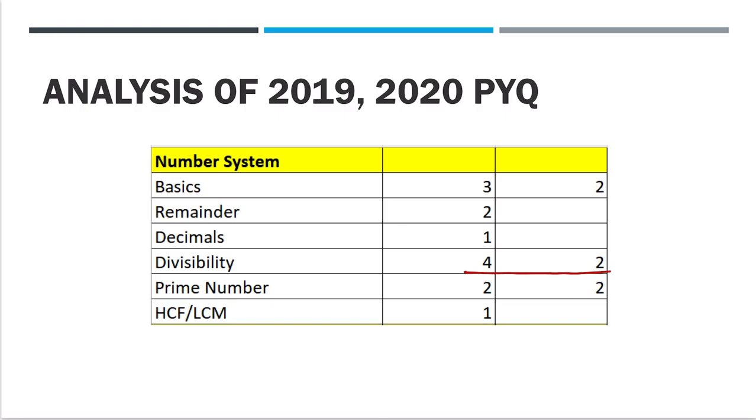Okay, first thing, what is the association of a topic remainder with this topic? So whenever we have a zero remainder, that means it is completely divisible. So that is where this divisibility comes in. So if we say a number is divisible by 2, there will not be any remainder. So if they ask you what is the remainder of this number divided by 2, you just check the divisibility by 2. If you are able to find the divisibility by 2 rule correct, you say there is no remainder left. So there is no point of finding the remainder in the topic, right?